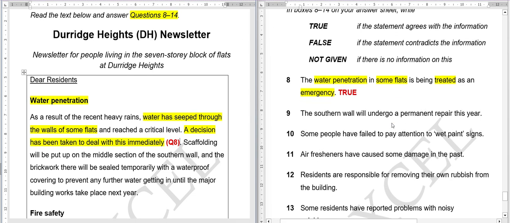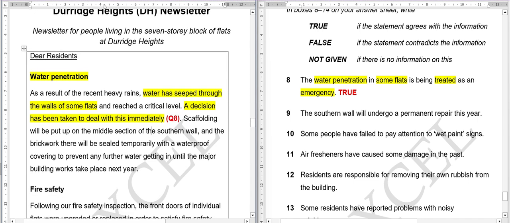Okay, let's read the ninth question. The southern wall. So we have read about the southern wall somewhere here. Let me mark it here. So we have read here southern wall. So we'll read the question again. The southern wall will undergo a permanent repair this year. So they are saying that the southern wall, just a second. Okay, the southern wall will be repaired permanently this particular year.